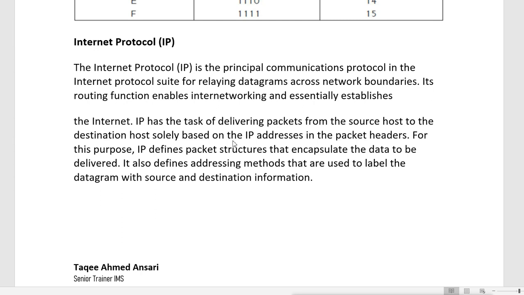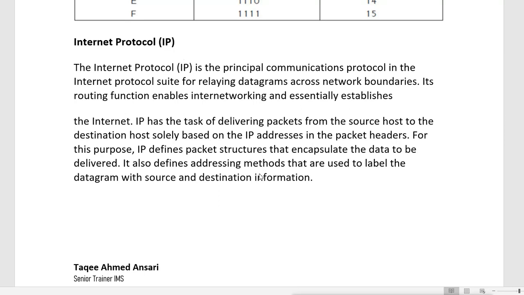So basically IP is a protocol, and protocol means a set of rules. So it has a set of rules to define the delivery of the packet from source to destination, and it can do this by using network addresses. The addresses are also defined by this IP protocol.